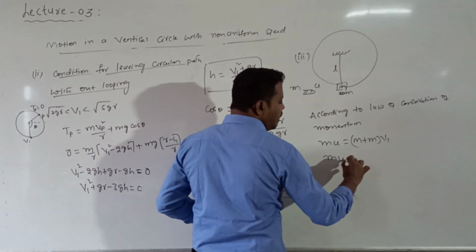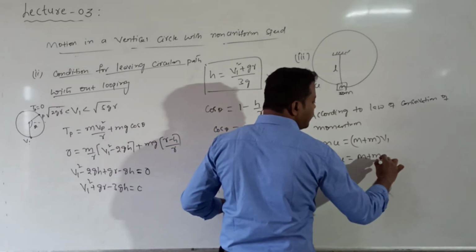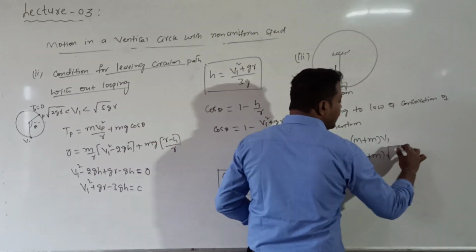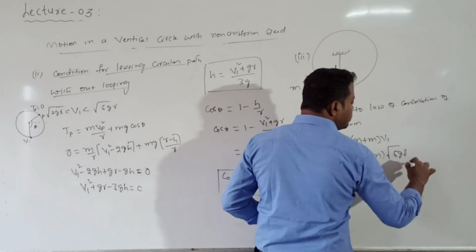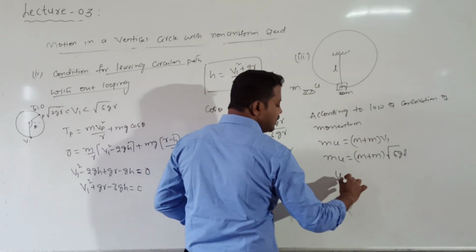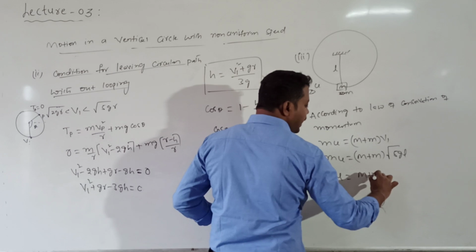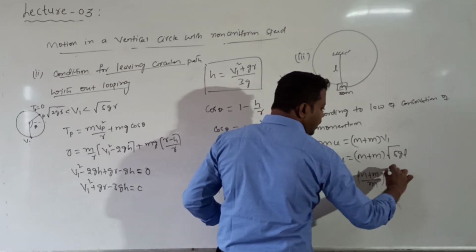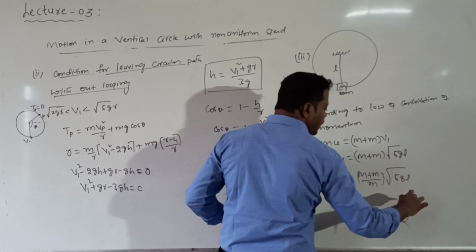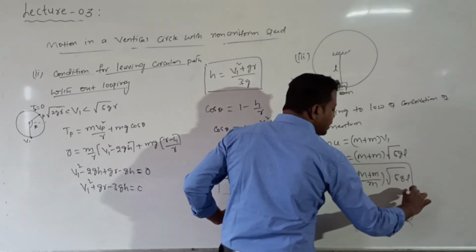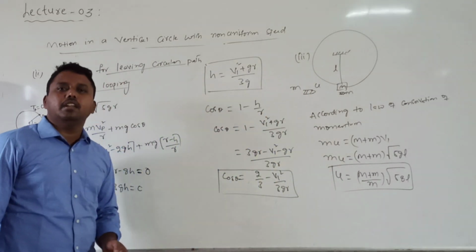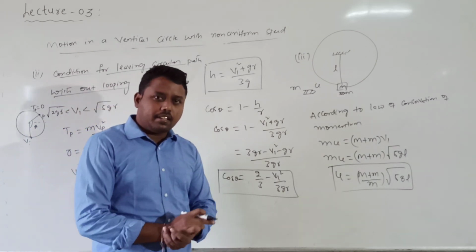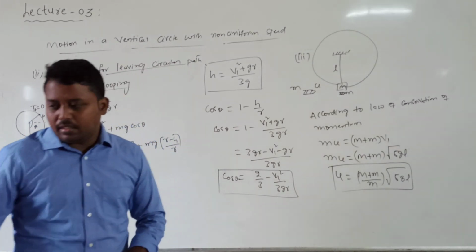So m into u is equal to capital M plus small m into the velocity at the lower end to complete the vertical circular path, which is root over 5 into g into L. Then the velocity with which the bullet has to be fired is given by capital M plus small m divided by small m, into root over 5 into g into L. Okay, this is the velocity. If the bullet is fired with this velocity into the block, then the bullet and block together will execute vertical circular motion. Okay, next one.